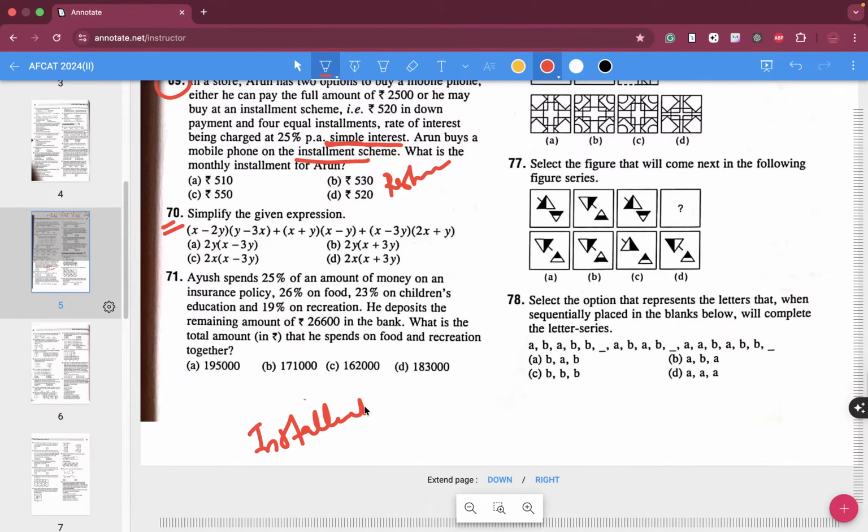So simplifying question number 70, installment questions. Guys, I tell you very honestly, I've done my MBA, and in that MBA we have done these installment questions. We used to use Excel sheets. At 12:40, I honestly don't want to go into that. We pull up the Excel sheet, put in the numbers and just drag it down, and everything comes.